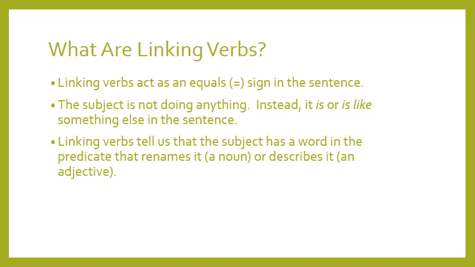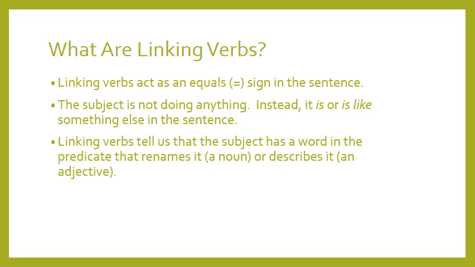So I'm talking about a subject, the girl. What is the function of the linking verb here in the sentence? Either it will rename the subject, it will give me a noun that is related to the subject, or I will find a word in the predicate that describes the subject.